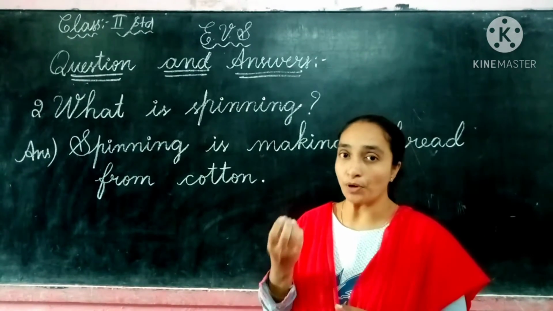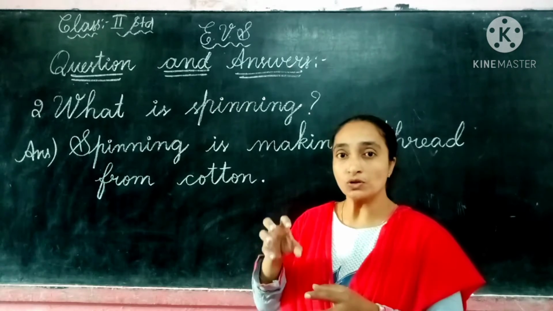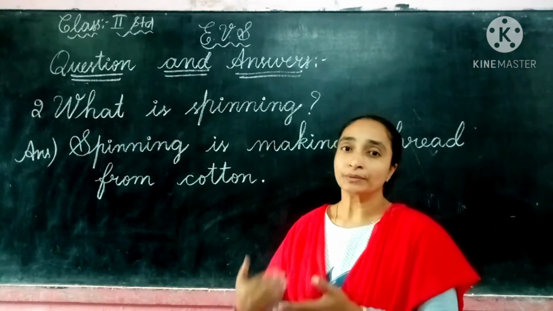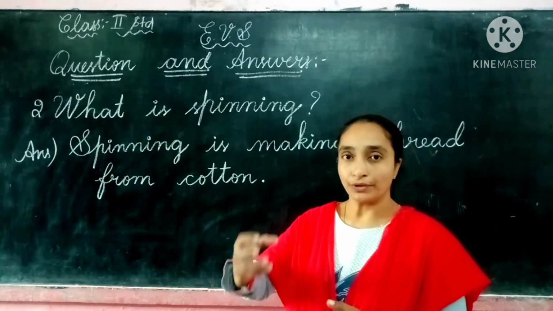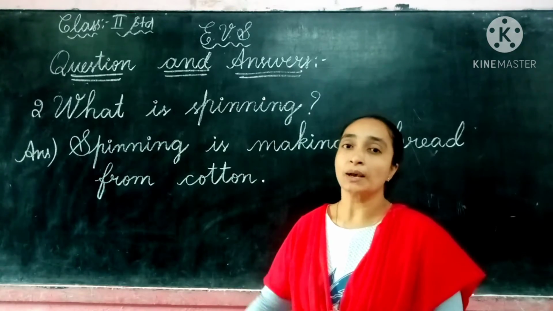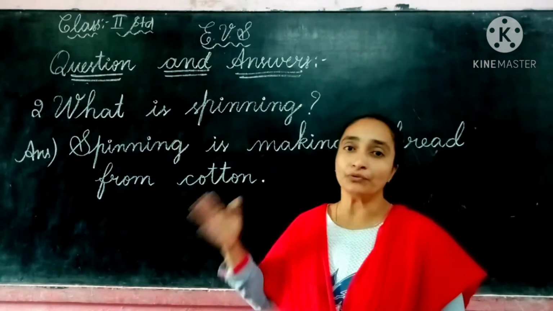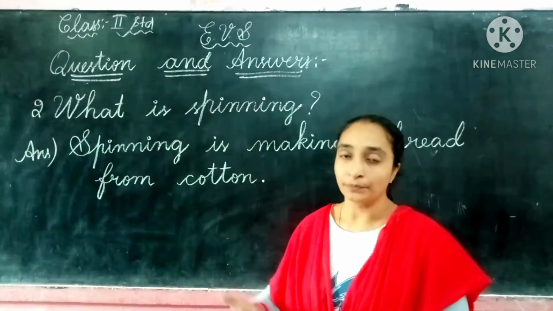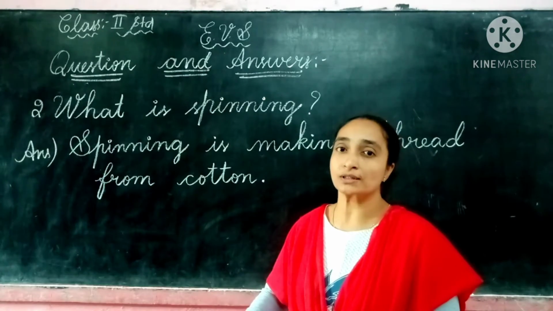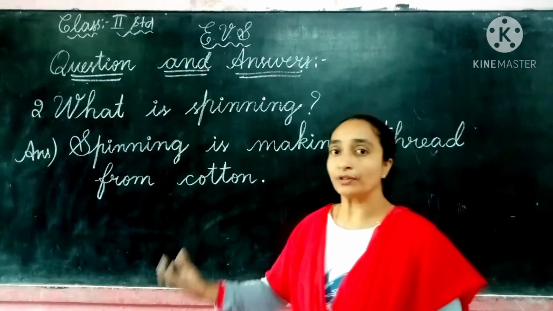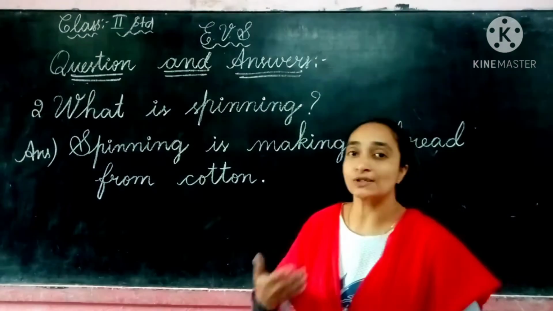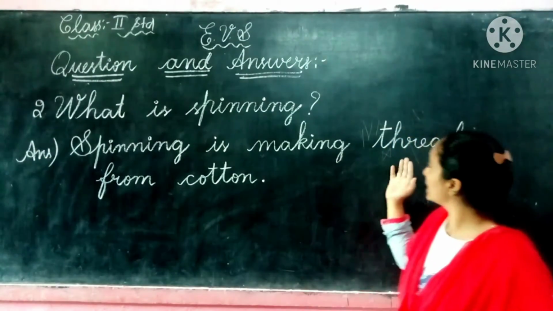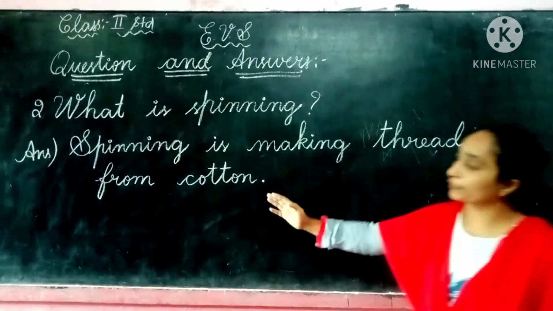From the cotton plants, the pods will come, the cotton pods. The cotton pods are all picked from the cotton plant, and they used to make threads from the pods on a spinning wheel. One wheel will be there. We have already discussed the wheel in the lesson, children. That process of making thread from cotton is called spinning. Spinning is making thread, T-H-R-E-A-D, thread, from cotton.